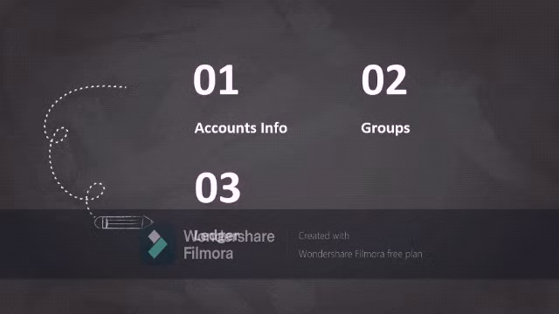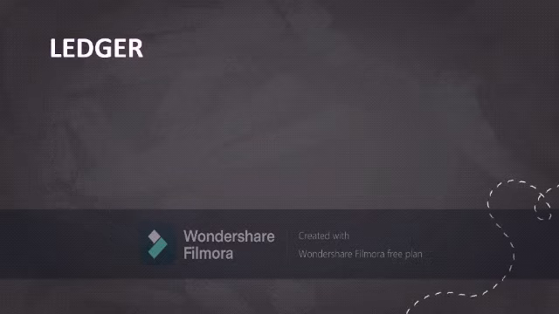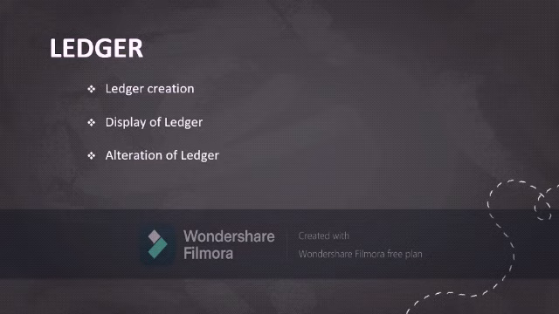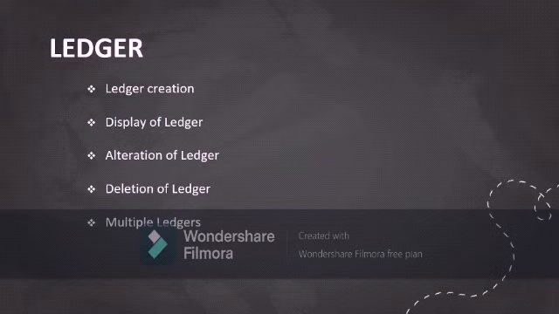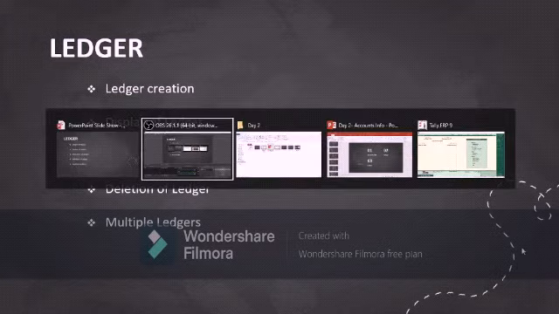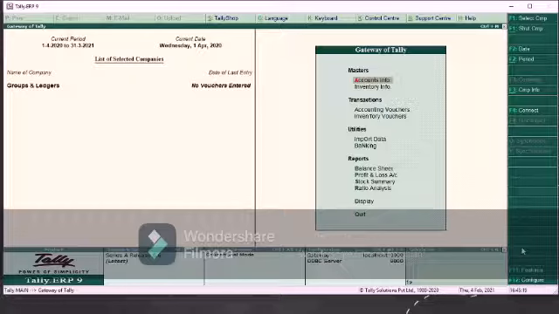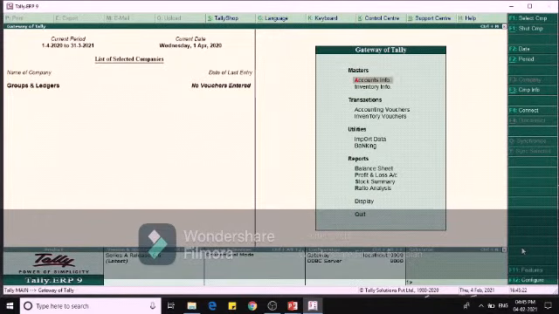In this lesson, we are going to learn about ledger creation, display of ledger, alteration of ledger, deletion of ledger, and multiple ledgers. Now let us see ledger creation. We have already opened the company in the name of groups and ledgers.